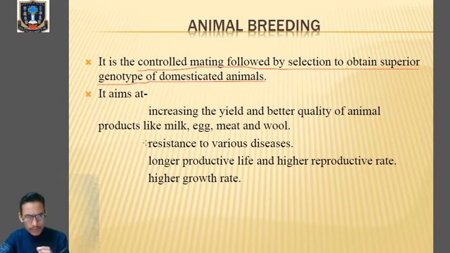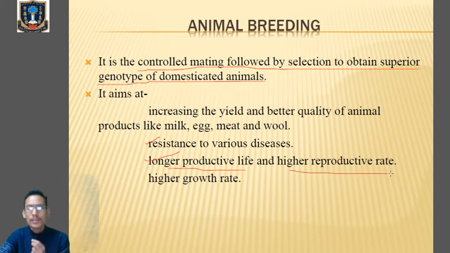Number two, the progeny which are produced by means of animal breeding must be resistant to various diseases. Clear? Next aim is to produce the progeny with longer productive life and higher reproductive rate.